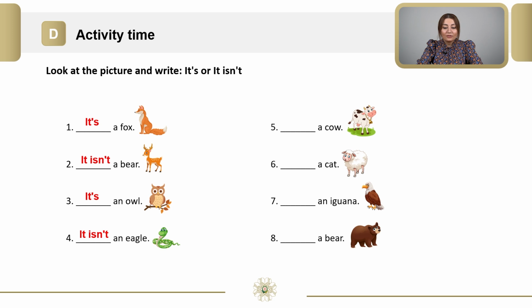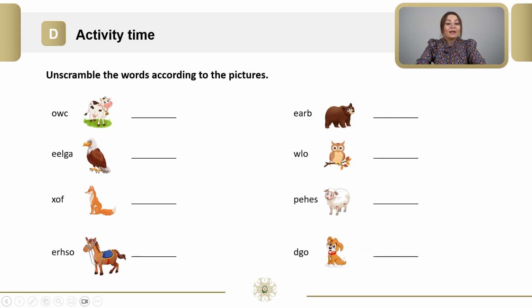In the fifth sentence, it's a cow. In the sixth sentence, is it a cat? No, it's not a cat. In the seventh sentence, is it an iguana? No, it isn't an iguana. In the eighth sentence, it's a bear. Well done, dear students. Unscramble the words according to the pictures.